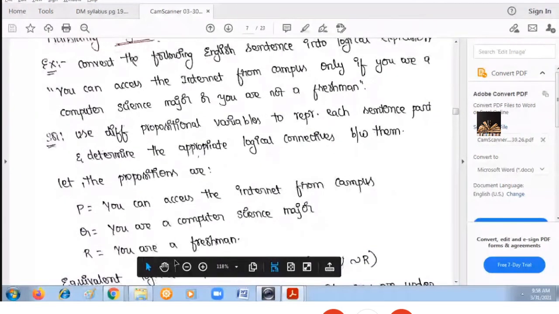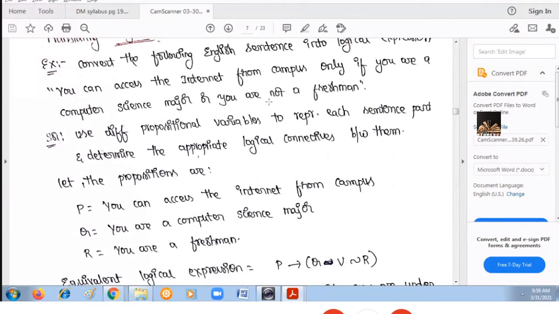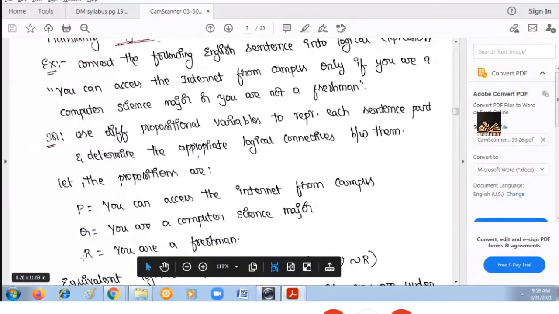Similarly, one more statement is present: you are not a freshman. I consider the actual statement as you are a freshman, assign R to it, and while converting into the expression, in place of not, you use negation before R.